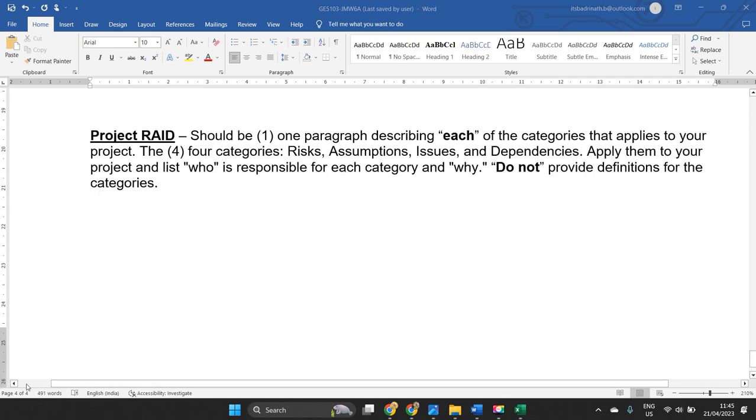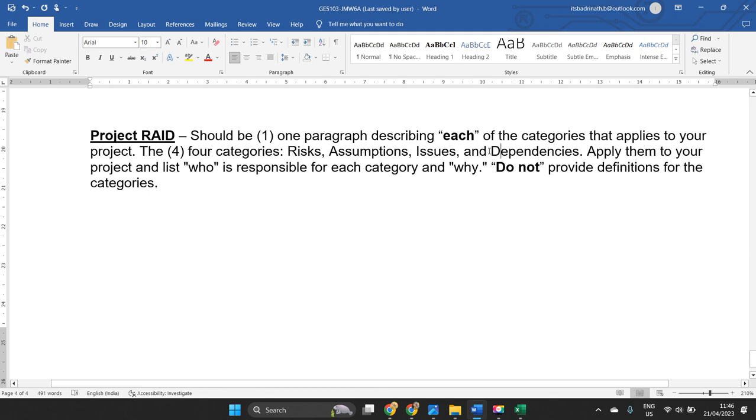The final section of the report is the project RAID. You are supposed to create a project RAID. The first part is one paragraph describing each of the categories that apply to your project. There are four categories: risks, assumptions, issues, and dependencies. Apply them to your project, and describe who is responsible for each category and why. You are supposed to describe each category for your project.